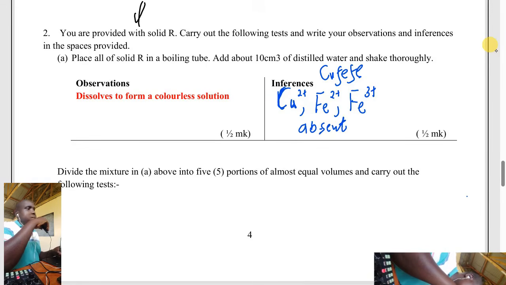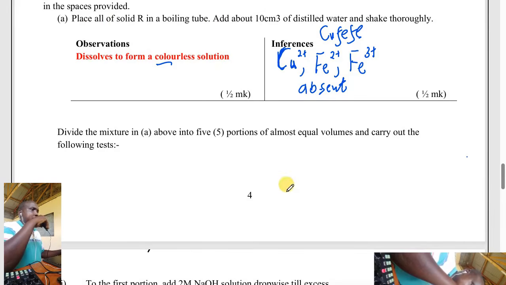This word absent is very important. These 3 are what we are testing when we ask you to dissolve this solid in distilled water. If it forms a colorless solution, it means the colored ions are absent: copper is blue, iron 2 green, iron 3 brown. They are absent. Very good.